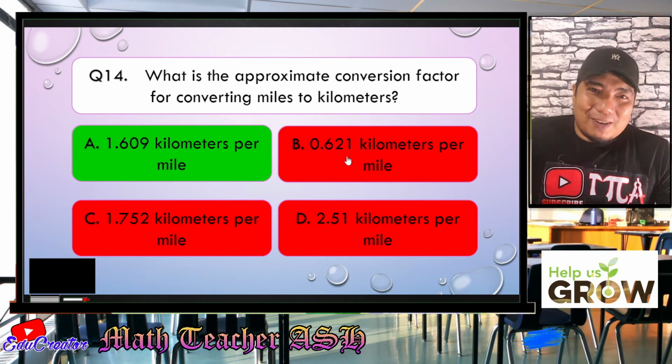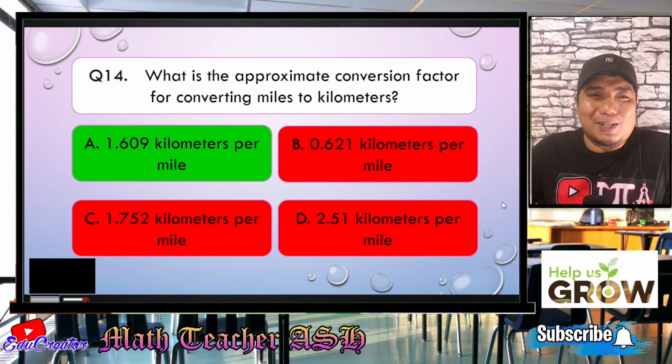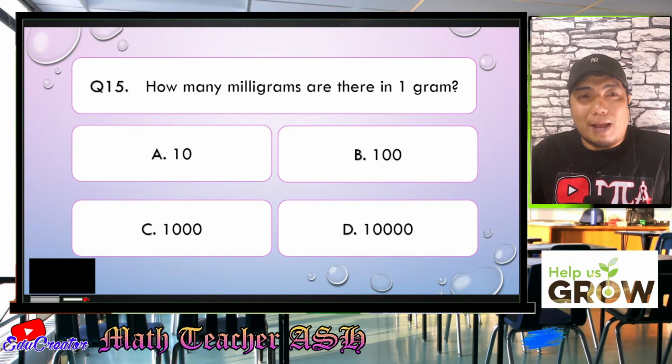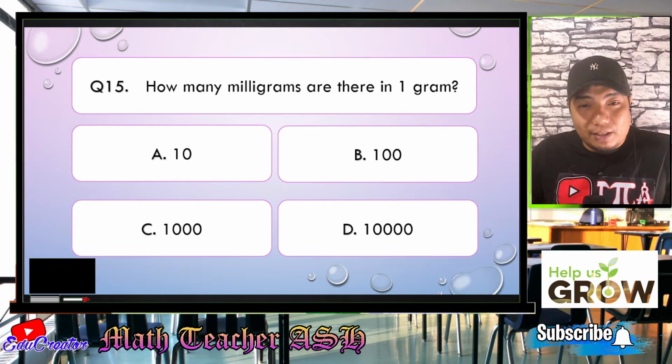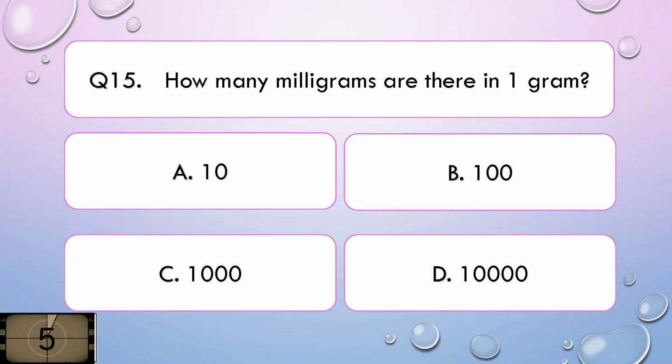So I hope you have understood and become familiar with your conversion factors. Let us go to question number 15. How many milligrams are there in 1 gram? Is it A, 10, B, 100, C, 1,000, or letter D, 10 thousands? I'll give you 5 seconds to think about your answer.